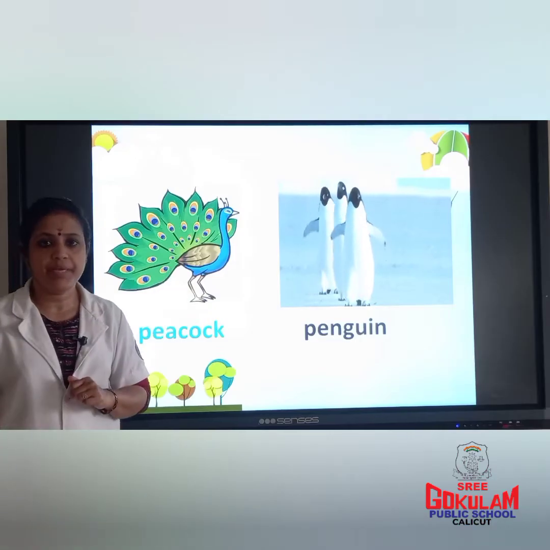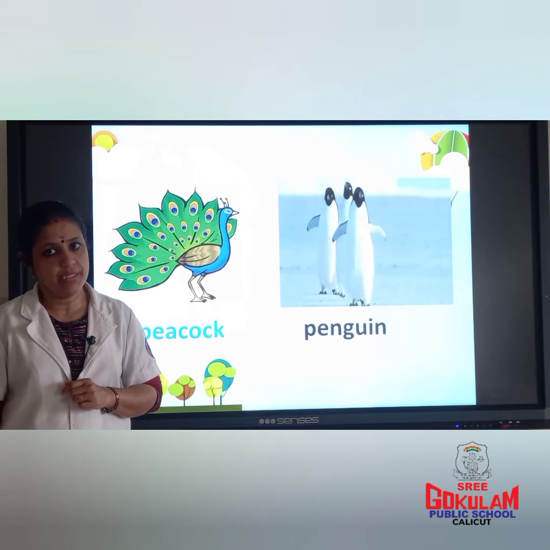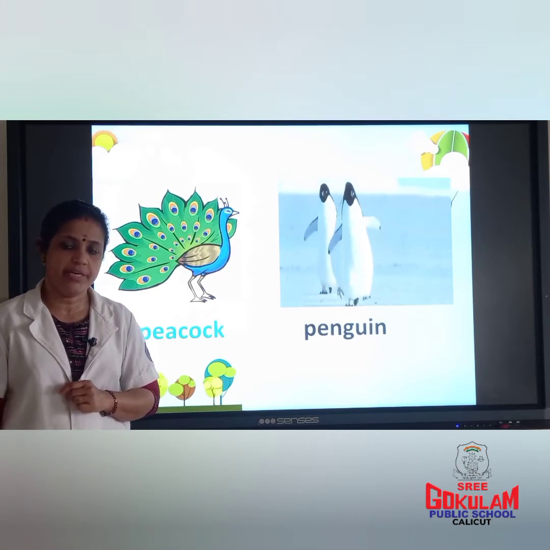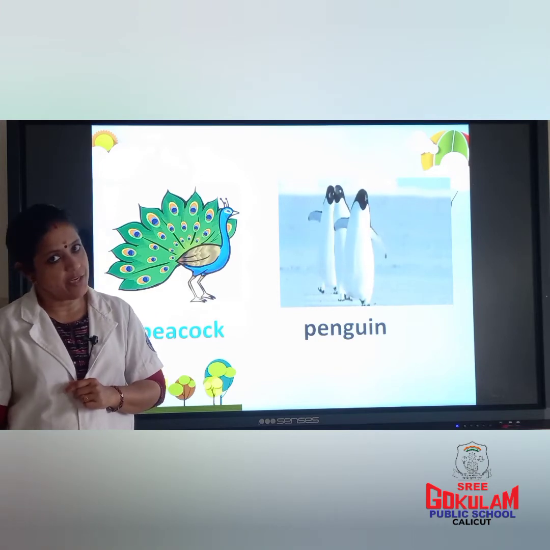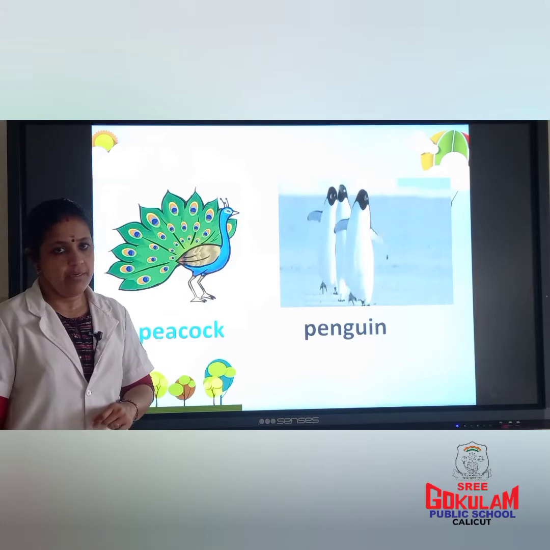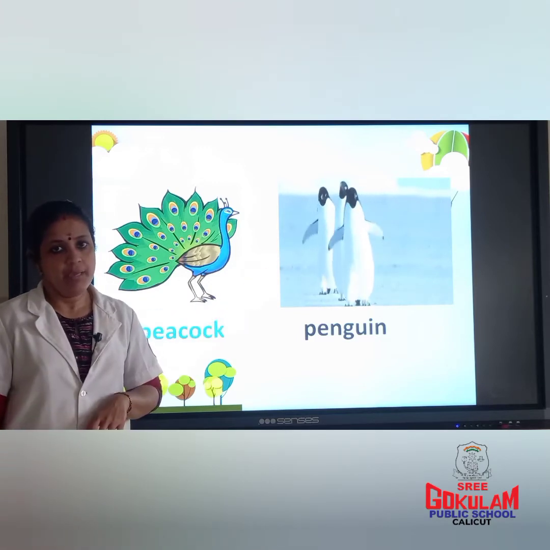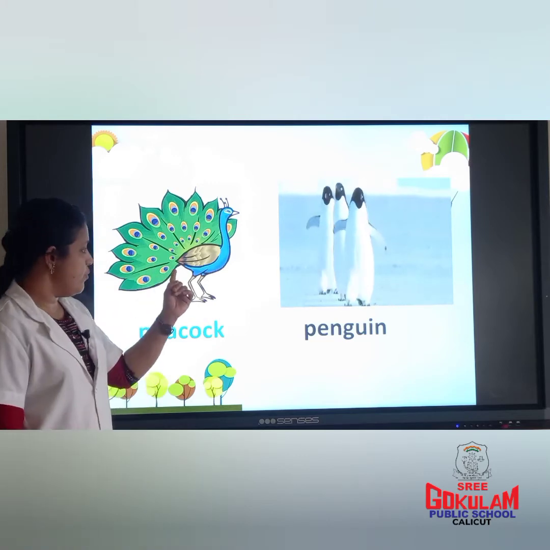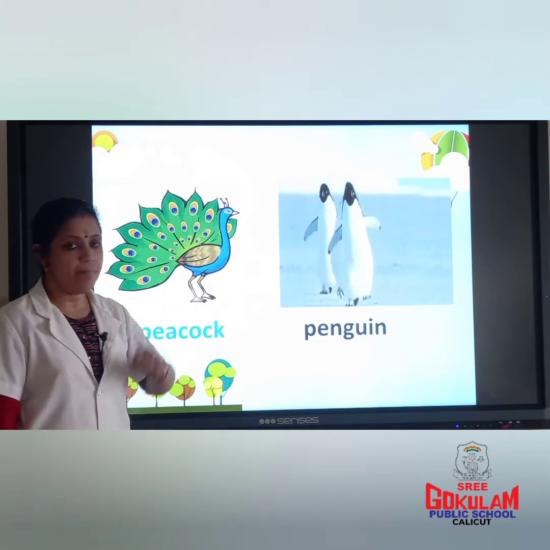P for peacock. Peacock is a bird with beautiful feathers. Peacock is a national bird. Which is our national bird? Peacock is a national bird. P for penguin. Penguins are found in cold places. P for peacock. P for penguin.